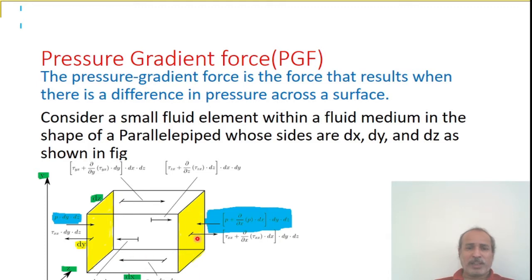The pressure at the right face perpendicular to the yz plane, along the positive x-axis, is P of x plus dx, that is P plus dP by dx into dx. Here P of x.